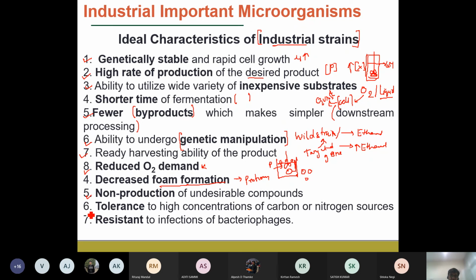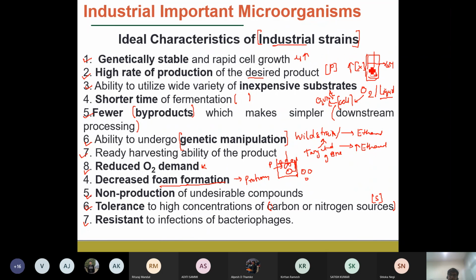They should have a tolerance to high concentrations of carbon or nitrogen sources, which we already discussed, which form part of the substrate. And point number 7 represents that it should be resistant to infections by bacteria.